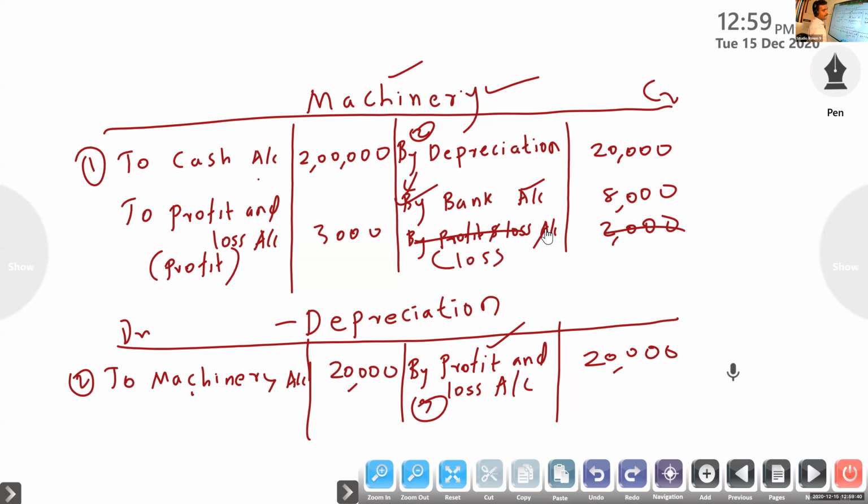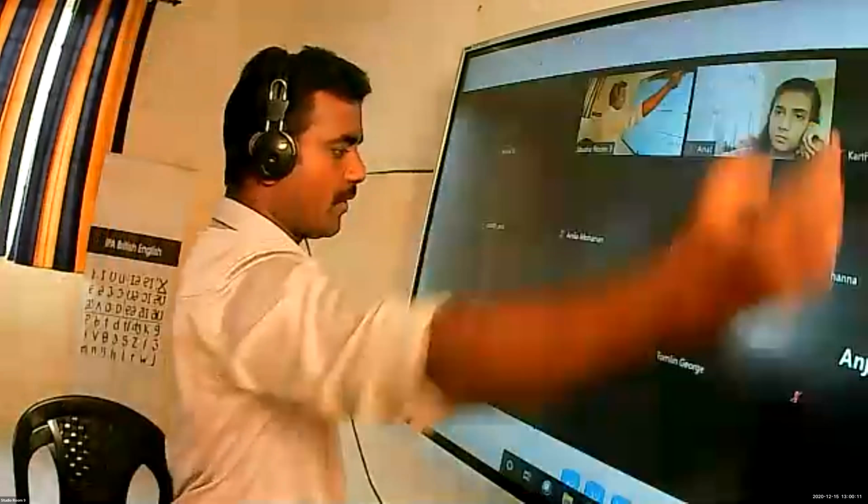Okay. So next period we will start problems. If you know this one, then it will be very easy. So on the basis of entry, you have to post. If asset is sold at a loss or profit, you have to look whether asset value will increase or decrease. If sold at a profit, asset value will increase, to profit and loss account, debit side. If it is at a loss, credit side. Normally loss only. Okay. So next period we will do. Thank you.